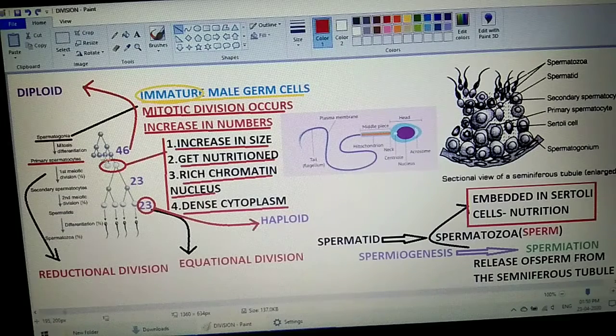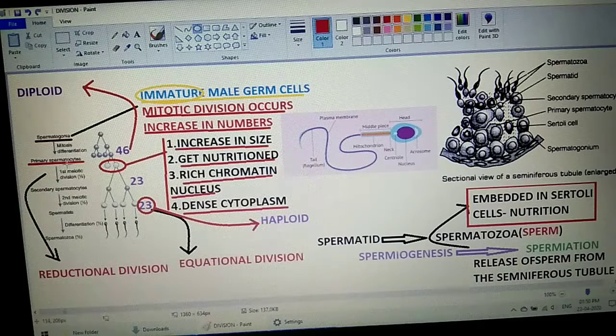So some of the cells produced as a result of mitotic division undergo these changes, and these changes are very much responsible for the next process of meiotic division to occur. The cells in which these changes occur are called primary spermatocytes, and they are ready to undergo the first meiotic division.